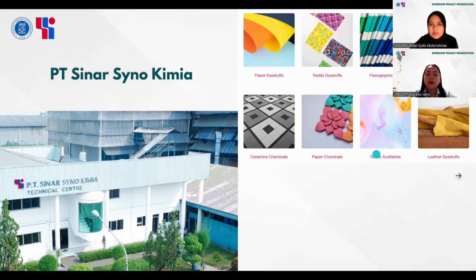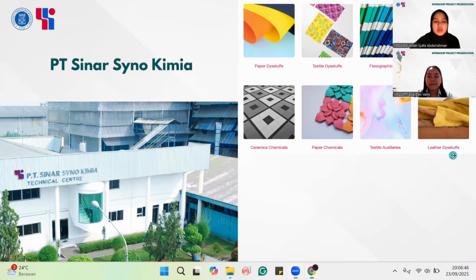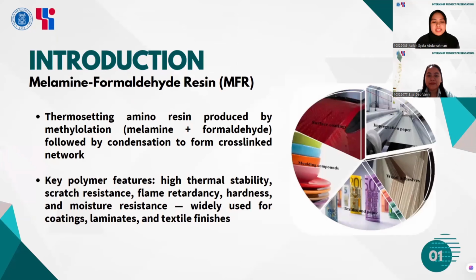Now that we know about the company, let's move to the background of melamine formaldehyde resin itself. So, melamine formaldehyde resin is a thermosetting amino resin. It is synthesized through two main reactions. First, methylation, where melamine reacts with formaldehyde to form methylol groups, and the next step is condensation reaction, which produces a cross-linked three-dimensional network.